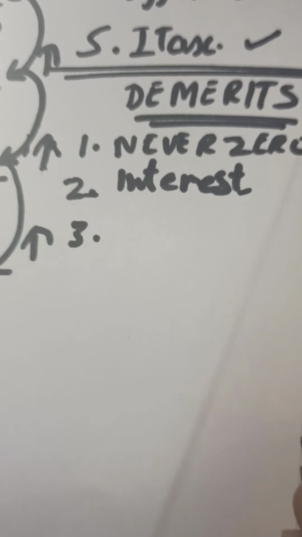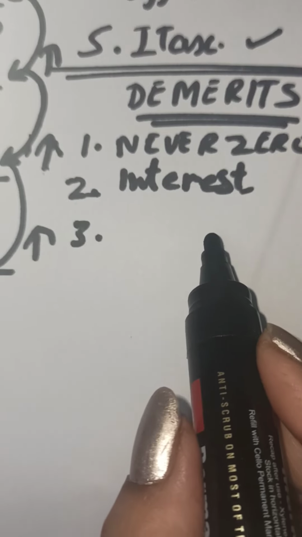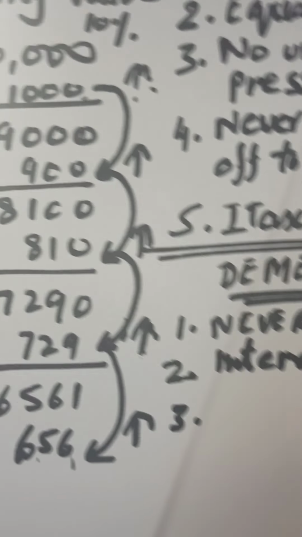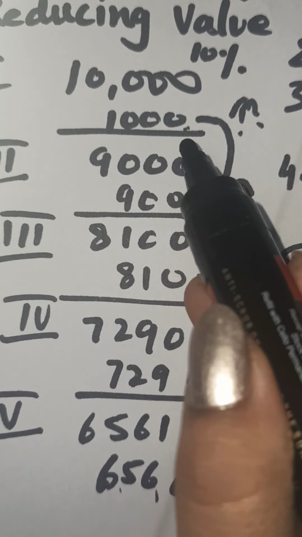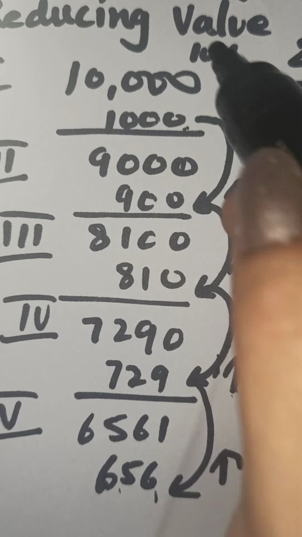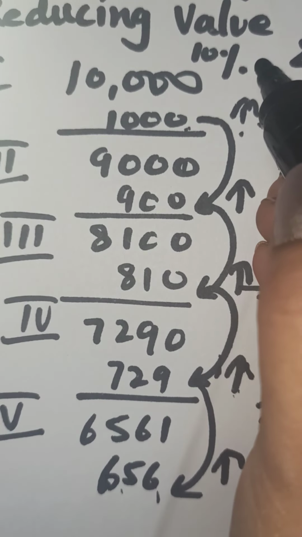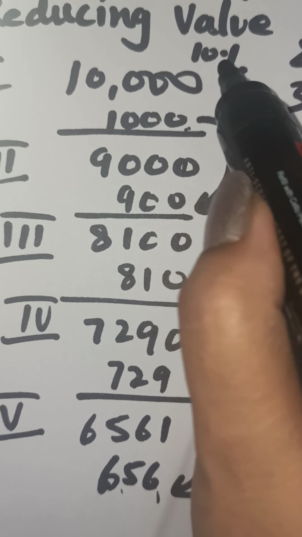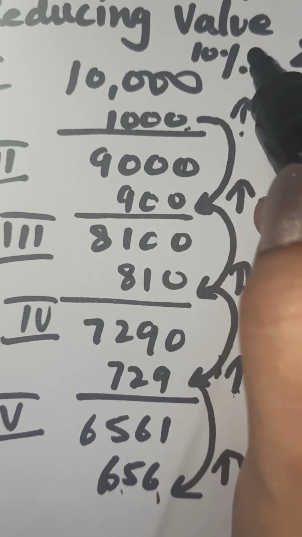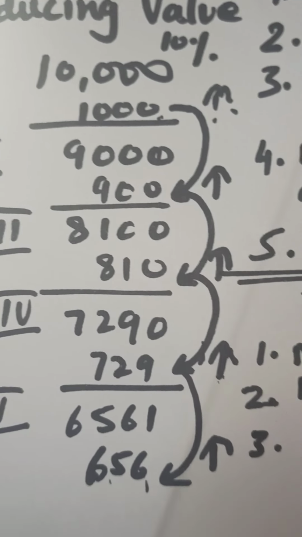Then the next demerit is difficulty in determining the rate of depreciation. Very true. See, I showed you here, it goes on decreasing, 10% pay, 1,900, it goes on decreasing. But the asset is reducing at 10%. This we cannot find out very easily. Suppose it is at 15% or 20% or 5%. How will that percent be calculated? That is not very easy to decide.